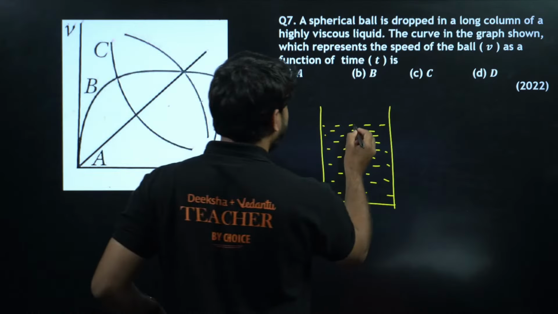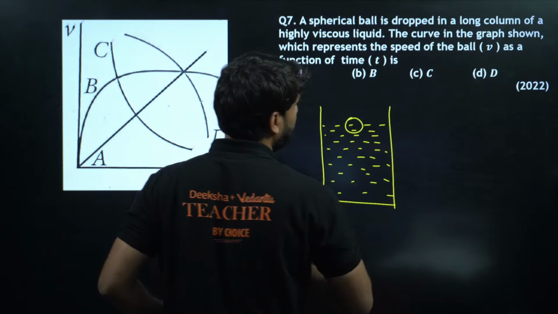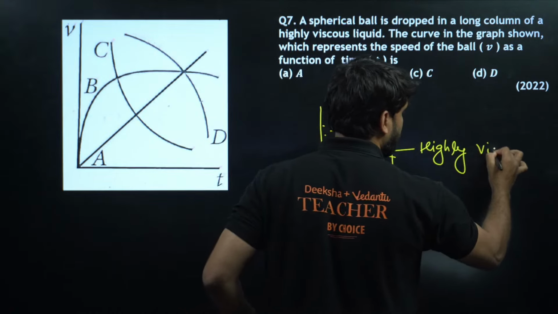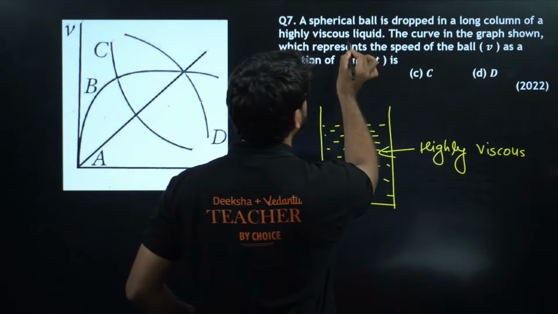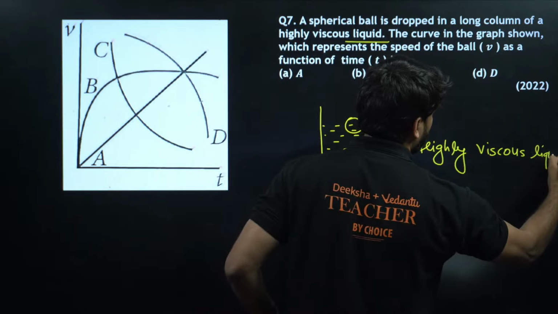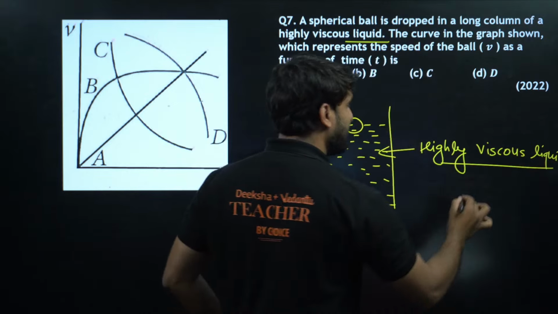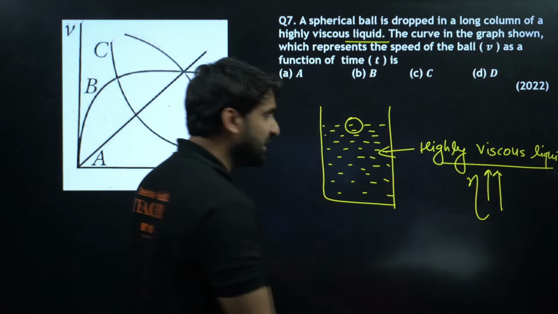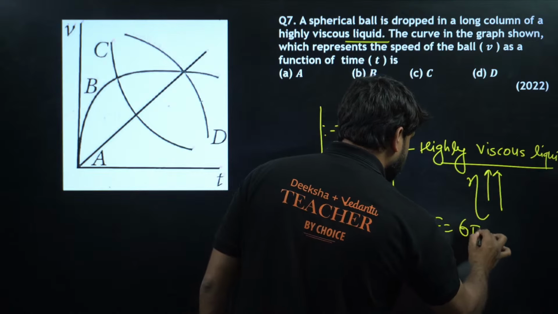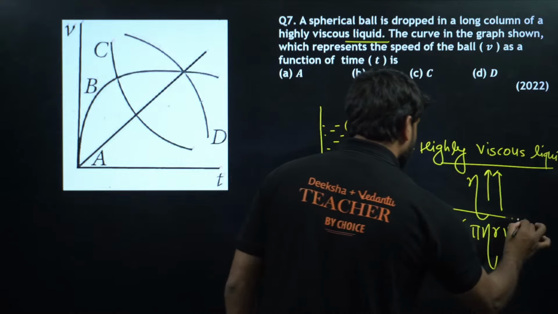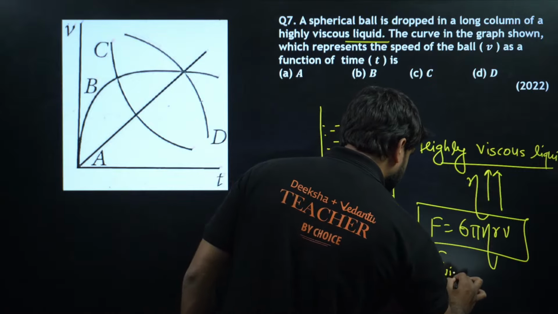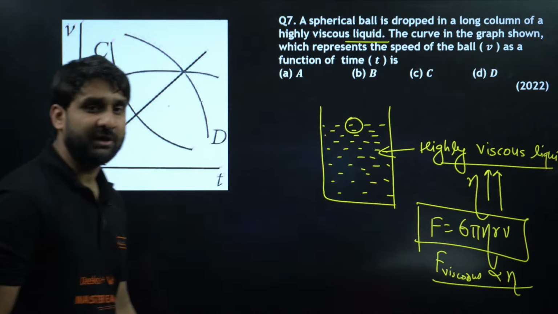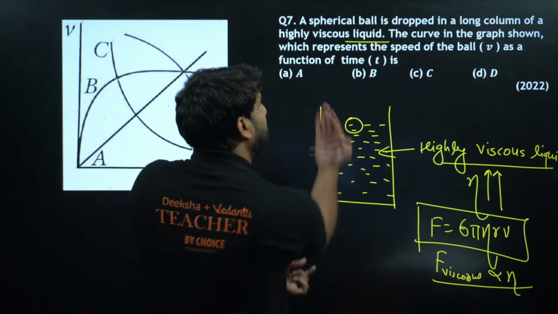So in this question, there is a ball here, and this is a highly viscous liquid. It means that its coefficient of viscosity is so high. It means that the viscous force, 6 pi eta Rv, will be higher, because the viscous force is directly proportional to the coefficient of viscosity, and viscous force always acts in upward direction.